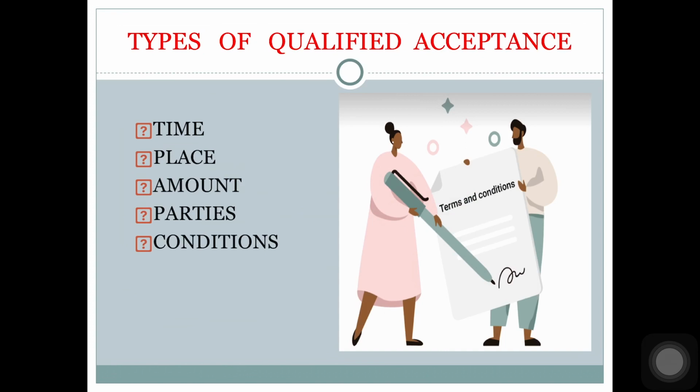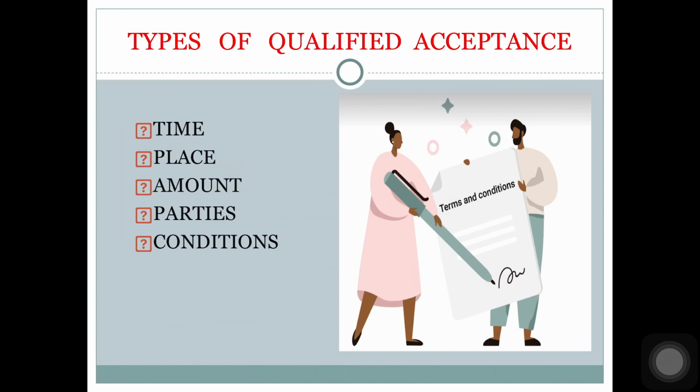When the drawee is not ready to make payment at the place mentioned in the bill and suggests a different place where he is willing to pay the amount of the bill, it is known as qualified as to place. Okay. Qualified as to amount.